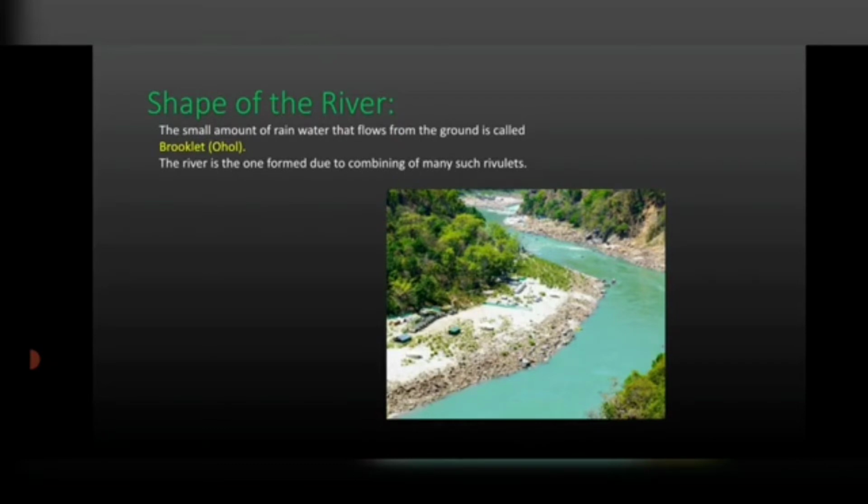Next, the river is formed by the combining of many such rivulets. When different small rivulets come together and combine, they form a river.